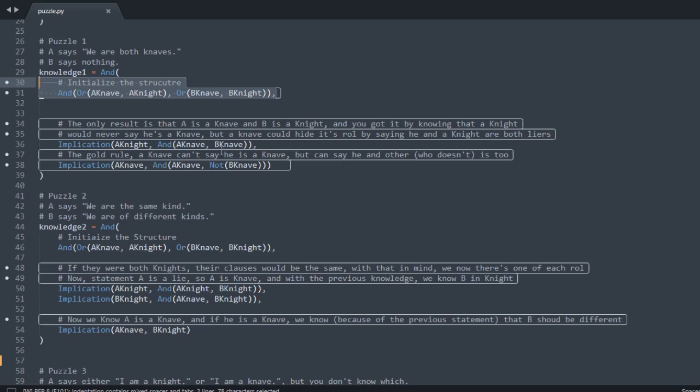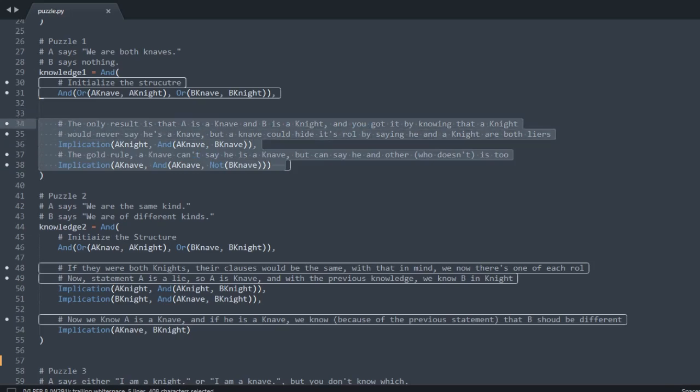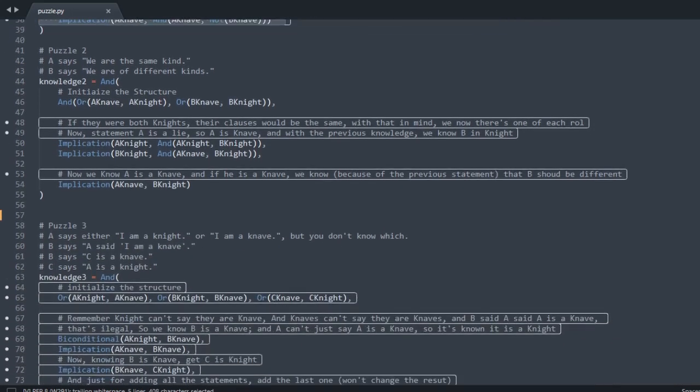So by knowing this, I'm just saying that if A was a knight, both A and B would have been knaves. Just making this statement just to make a discard. And here in this implication, I say that if A was a knave, it can be possible that he is a knave and B is not a knave. So this way I'm saying that B is a knight. And these are the statements that were enough to make the conclusion.